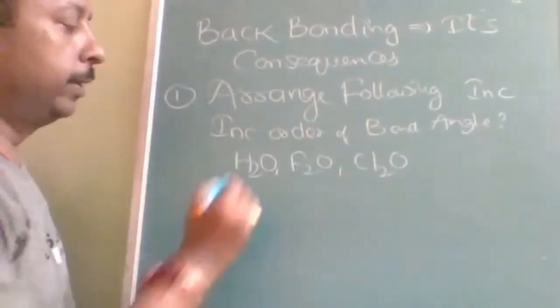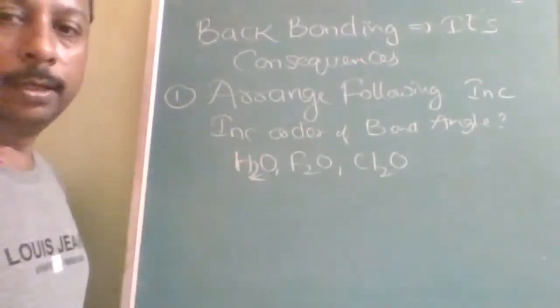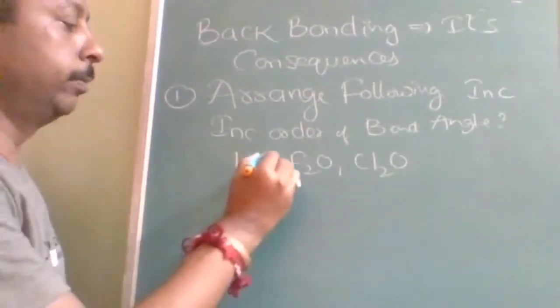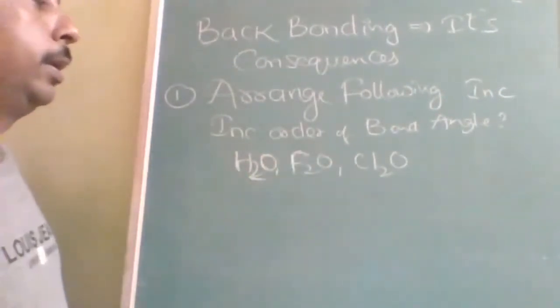We are given H2O, F2O and Cl2O. You have to arrange them in increasing order of bond angle.